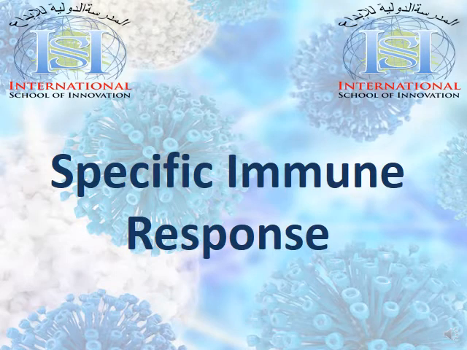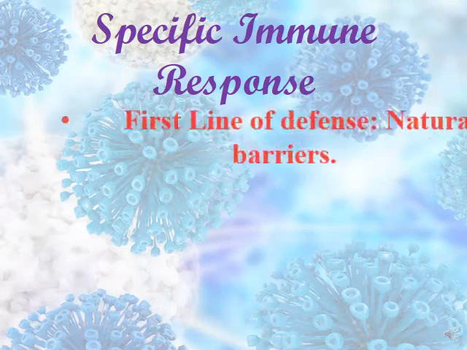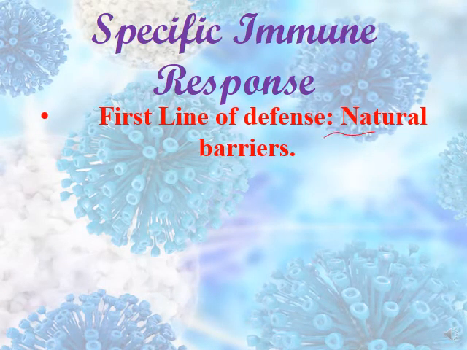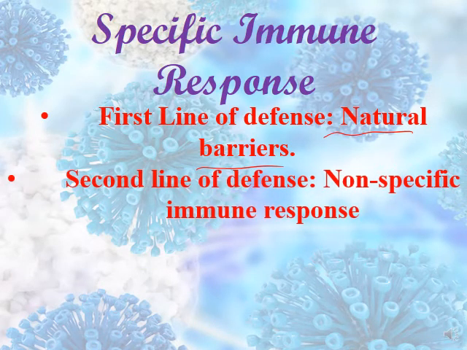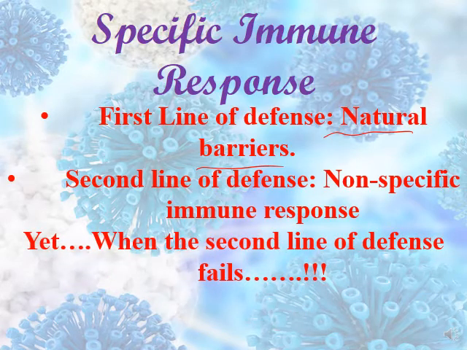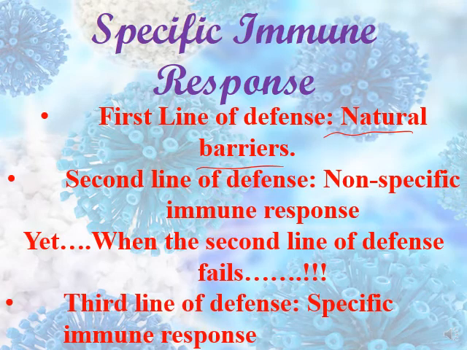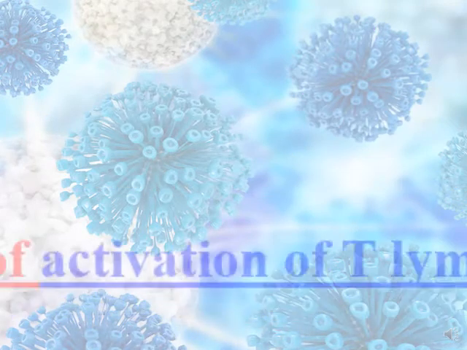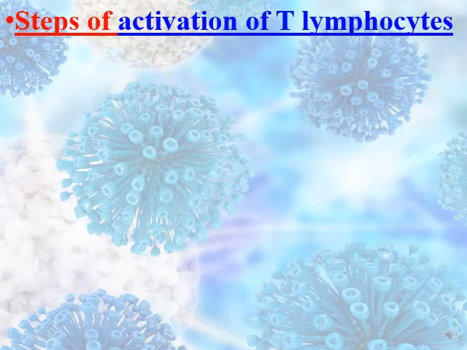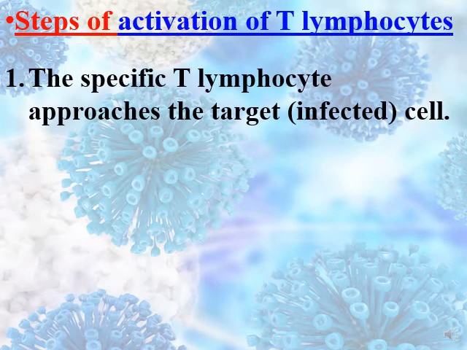Moving to the specific immune response, we have first the first line of defense, the natural barriers. The second line of defense is the non-specific immune response. And the third line of defense, what do we talk about here? It's the specific immune response. So what are the steps of the activation of T lymphocytes? First, the specific T lymphocyte will approach toward the target, the infected cell.